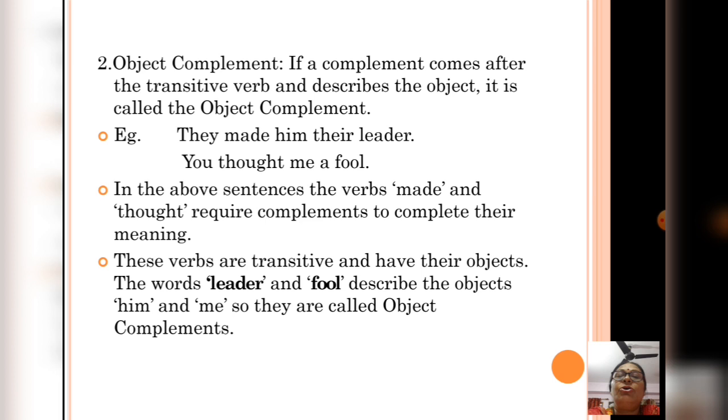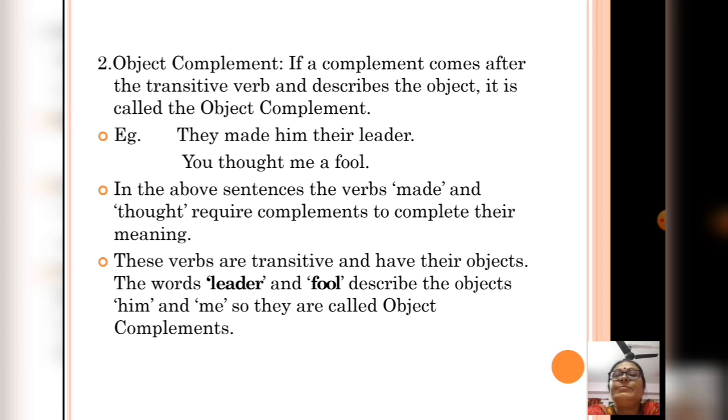Now we will see object complement. If a complement comes after the transitive verb and describes the object, it is called the object complement. Now see the difference. The subject complement comes after an intransitive verb and the object complement comes after a transitive verb.